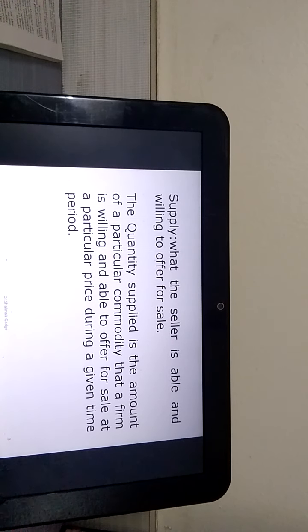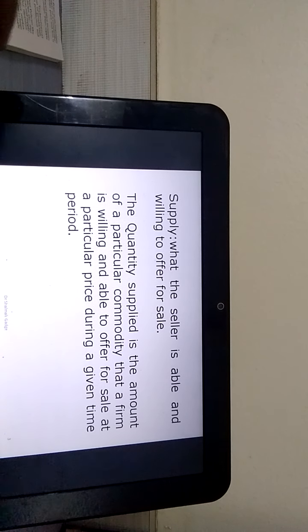So let's understand what is supply. Supply means quantity offered for sale by a producer at a particular price in a particular time period. So this is the definition of supply.